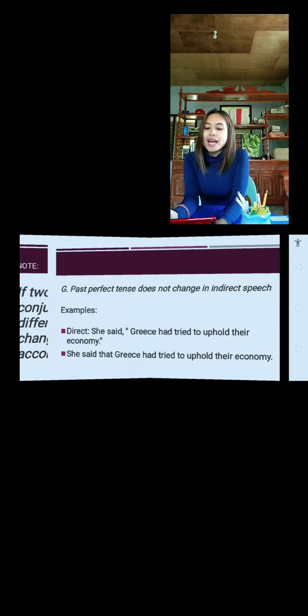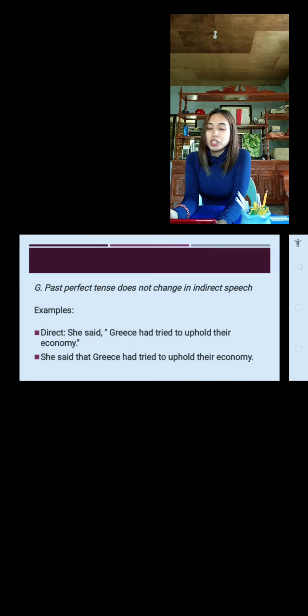Next, we have here past perfect tense does not change in indirect speech, so it will not change. Example, direct speech. She said, Greece had tried to uphold their economy. So let's turn it into indirect speech. It will become, she said that Greece had tried to uphold their economy. So it wasn't changed. Still had tried. Because past perfect tense does not change in indirect speech.